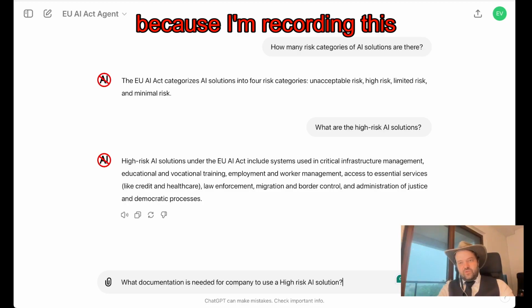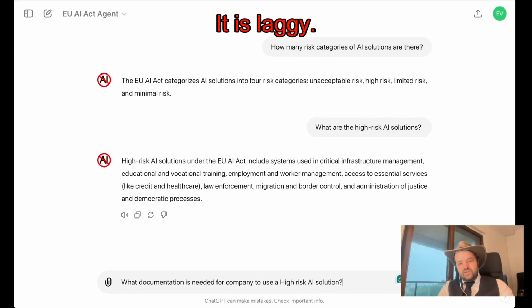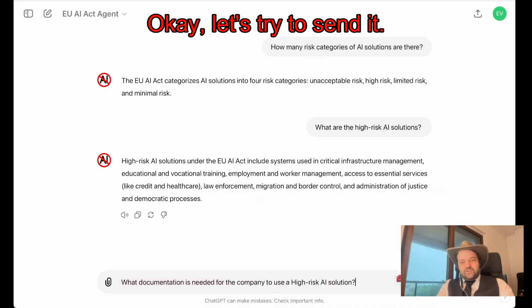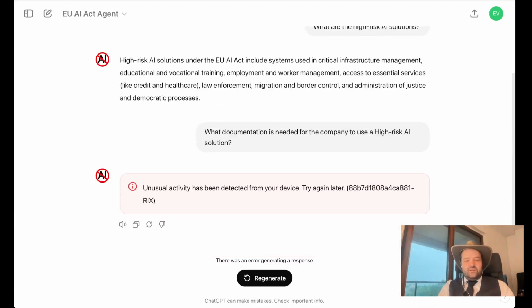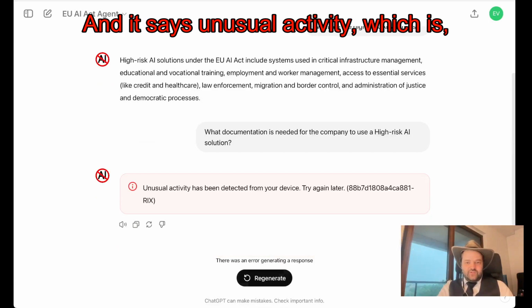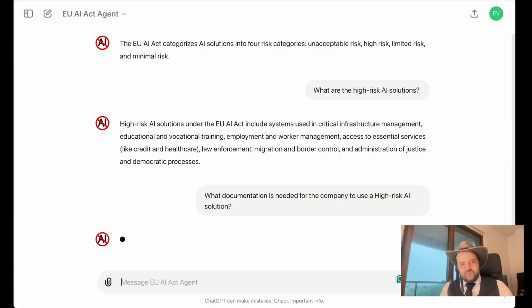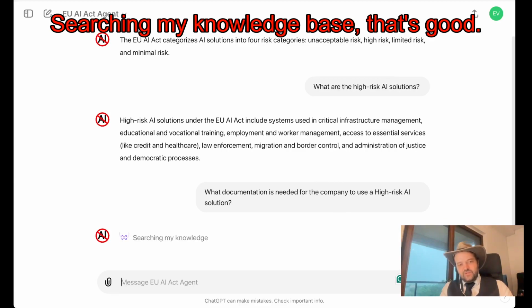Okay, because I'm recording this, it is lagging. My Grammarly is lagging as well. Everything is lagging. Okay, let's try to send it. And it says unusual activity, which is not what I wanted. Again, let's try again. Searching my knowledge base, that's good.